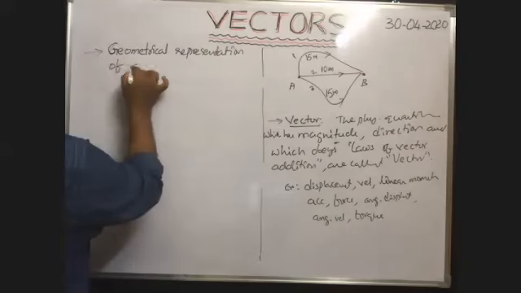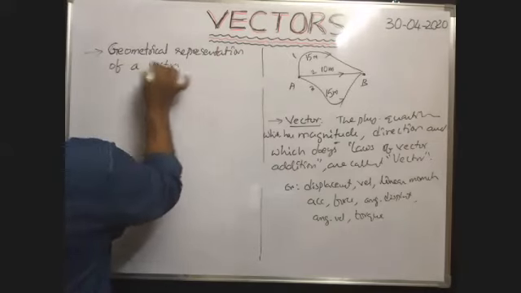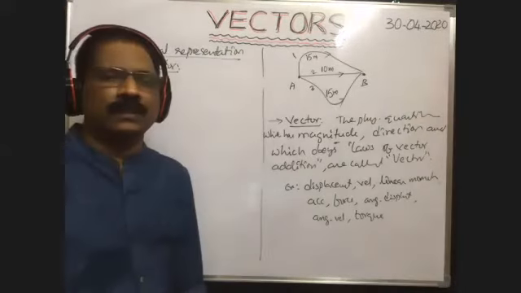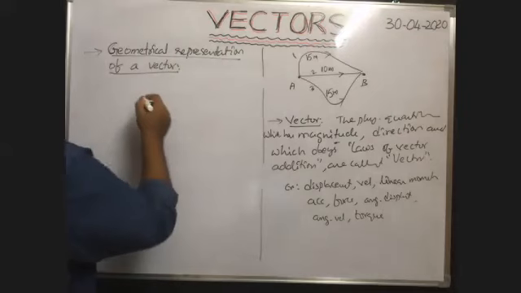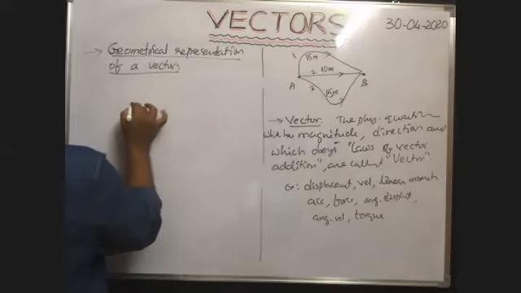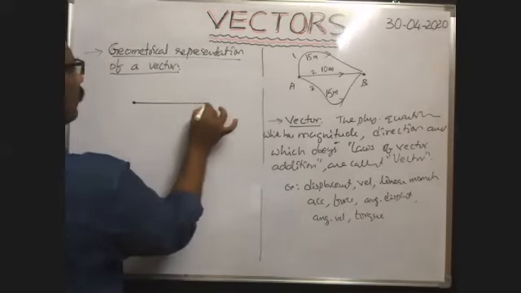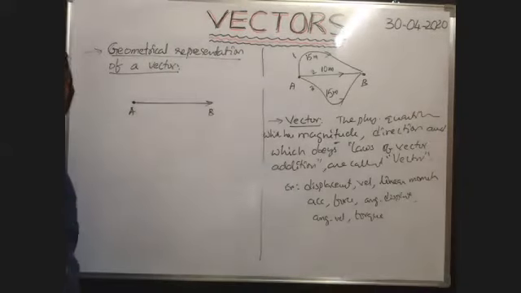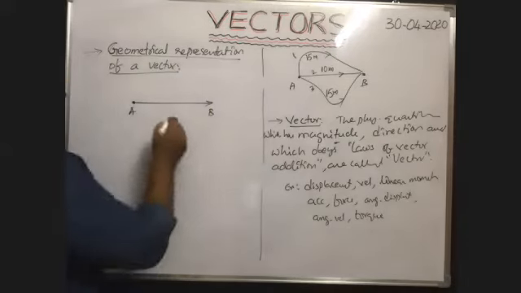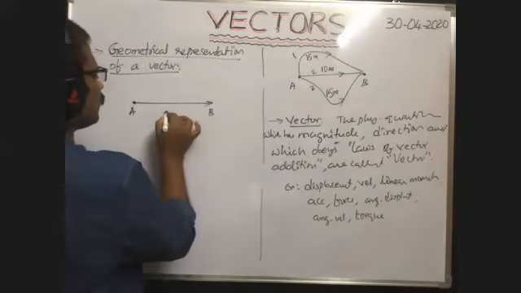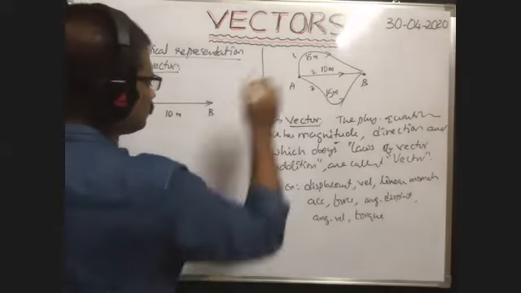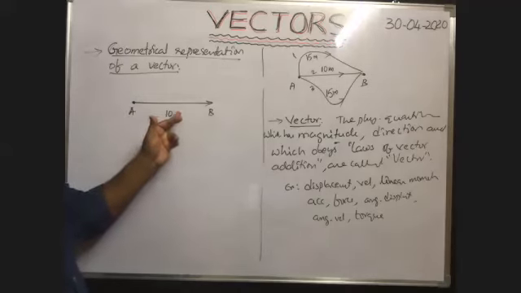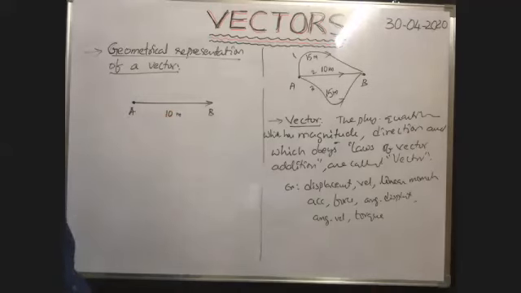Geometrical representation of a vector. So how can a vector be represented? Suppose a body travels from A to B along a straight line through a distance equal to 10 meter.